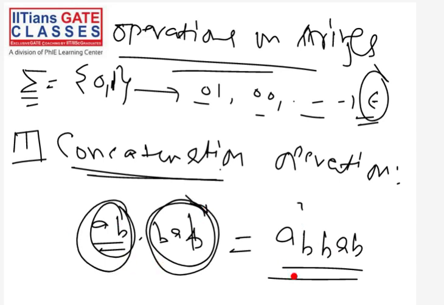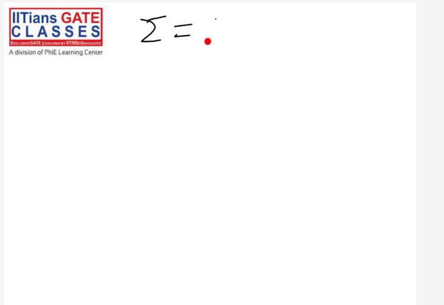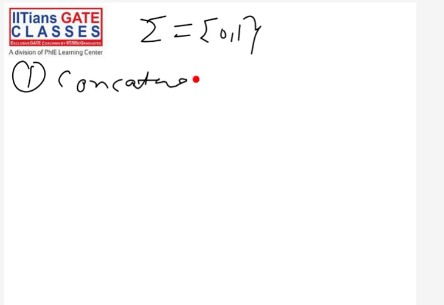So we have this AB, and at the end of this AB I have appended this BAB. So this concatenation operation is nothing but just appending the string. Okay, this is our input alphabet. Now what is concatenation? If I have a string, let's assume w, and also a string v, then how will we concatenate them? The concatenation symbol is w dot v.